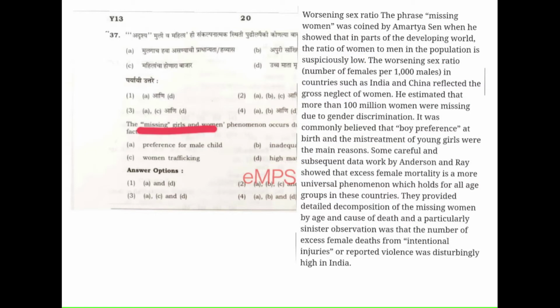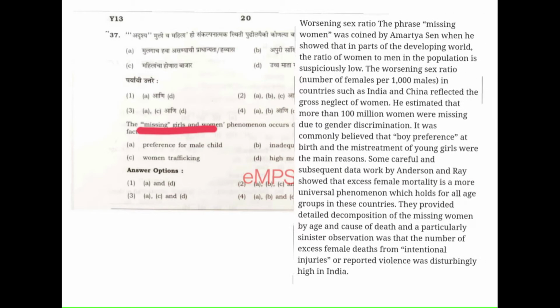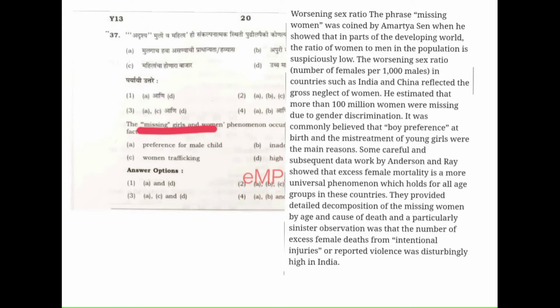I have taken this from an article in The Hindu, named something like 'missing girl or missing woman'. The phrase missing woman was coined by Amartya Sen. It is concerned with the worsening sex ratio.